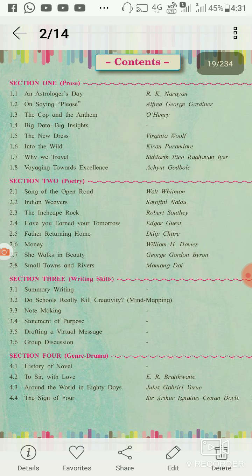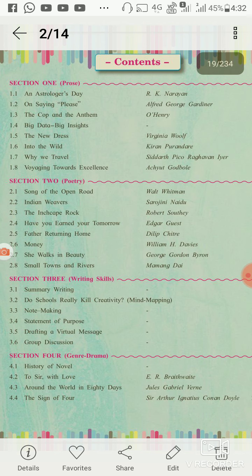Father Returning Home is the fifth poem, written by the poet Dilip Chitre. 2.6 Money is composed by William H. Davies. And the seventh poem is She Walks in Beauty. The poet's name is George Gordon Byron. And the last one, 2.8, Small Towns and Rivers. The poet's name is Mamang Dai.